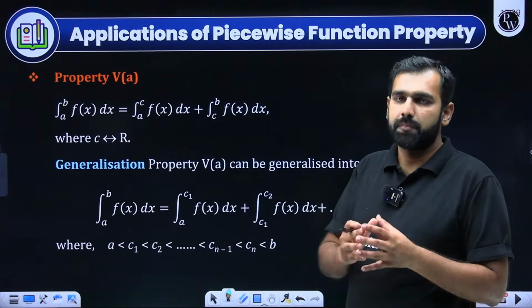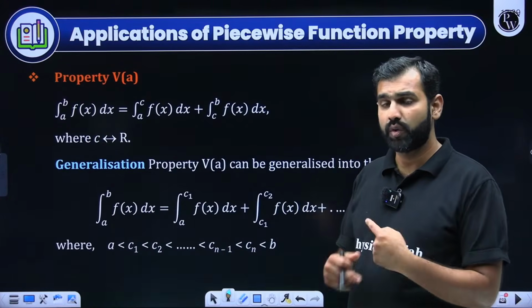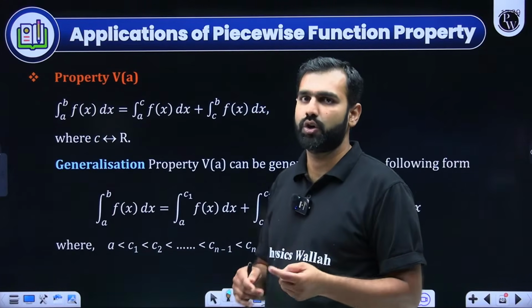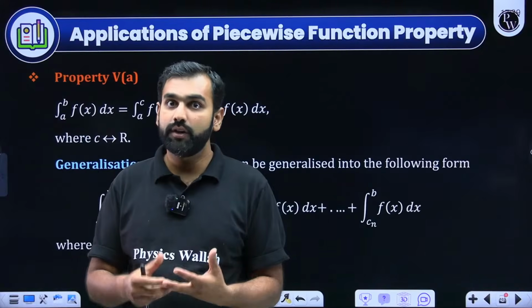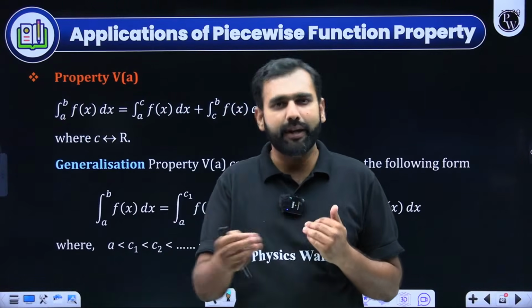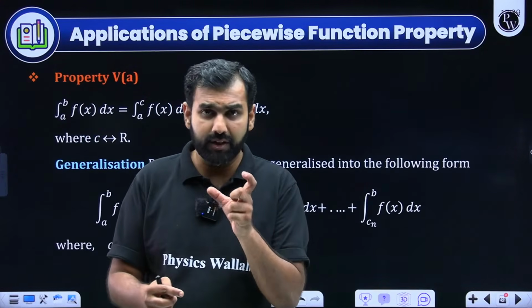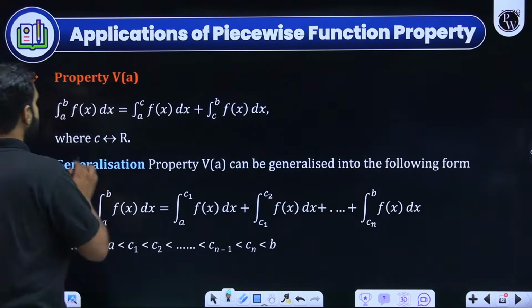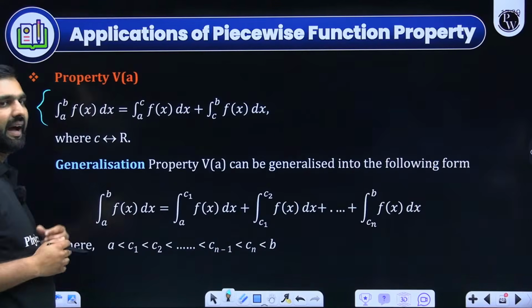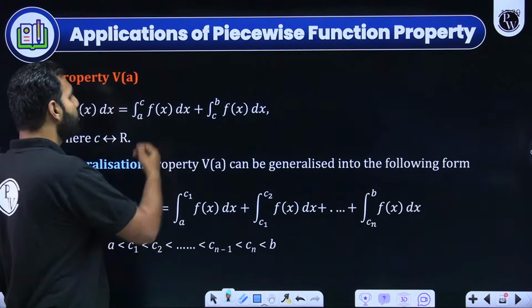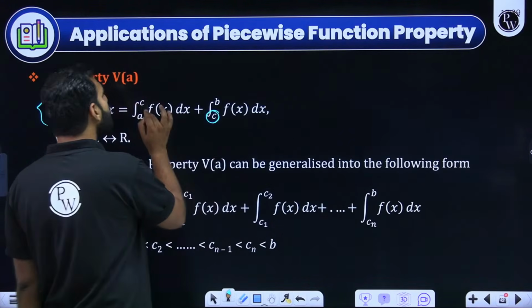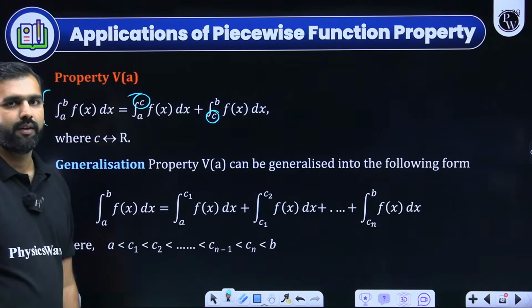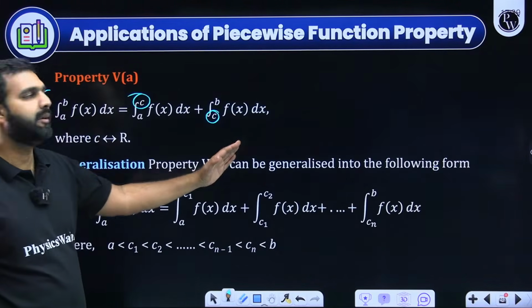Now from here, the next one. If I wish to split my integral as per the need of the question, because when piecewise functions come into the picture, GIF, modulus ones, there you need to split your integration. Definite integration I'm talking about. So how do you deal with them? The result is really simple. Let's say a to b is needed. I can split it as per the need, a to c and then c to b, where c could be any real number. C need not necessarily lie between a and b.